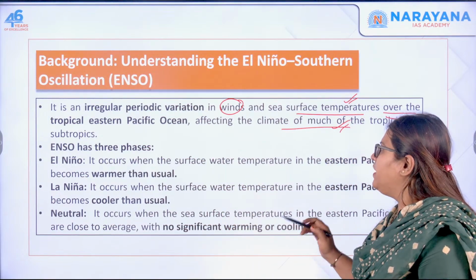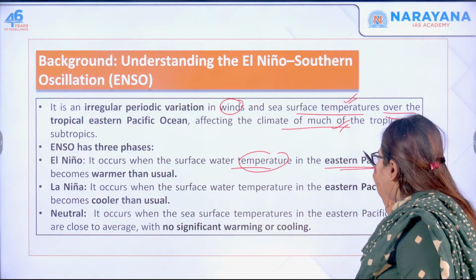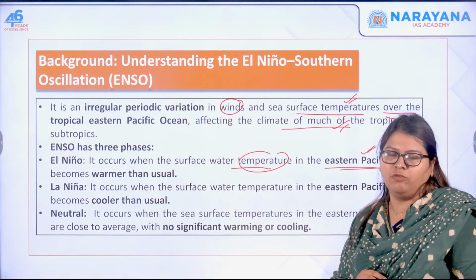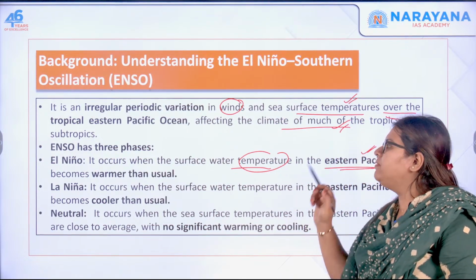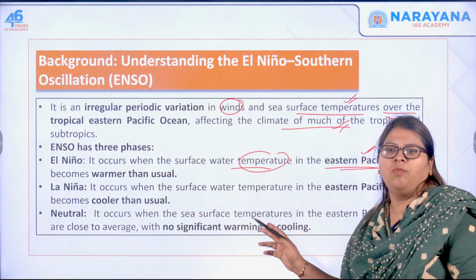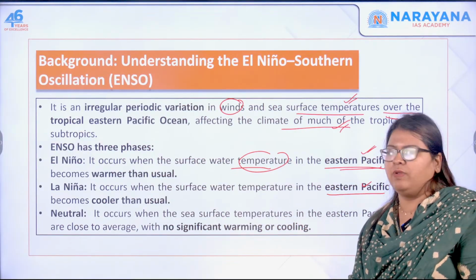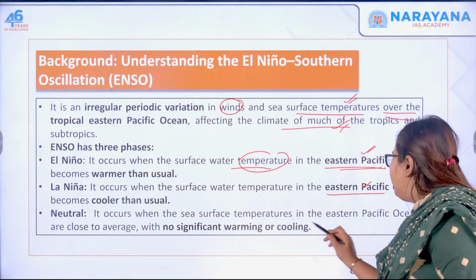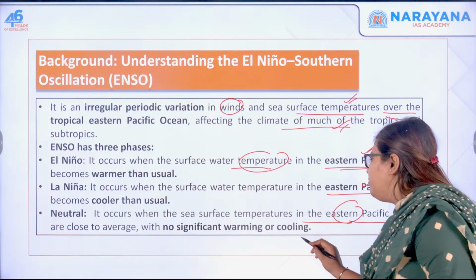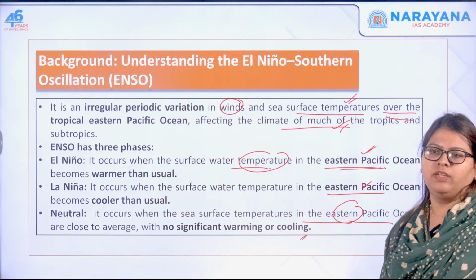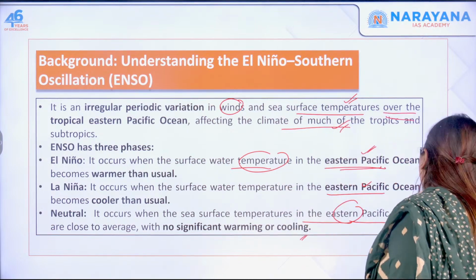One is the El Nino phase, which occurs when the surface water temperature in the eastern Pacific becomes warmer than usual. Eastern Pacific is the west coast of America. Whereas La Nina is when the temperature in the eastern Pacific is cooler than usual. Whereas in neutral, the sea surface temperatures in the eastern Pacific are close to average, with no significant warming or cooling.